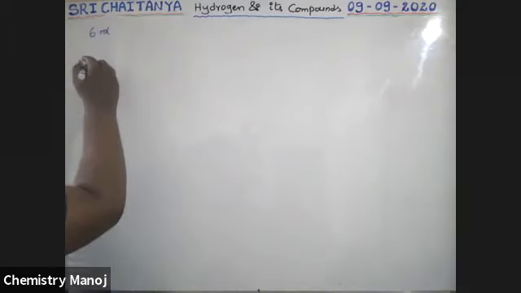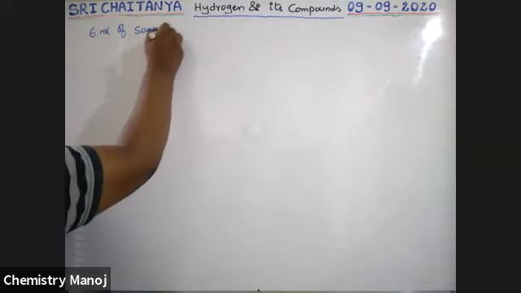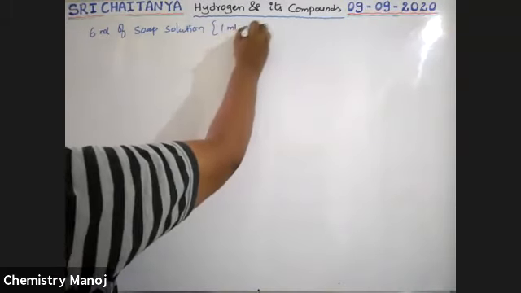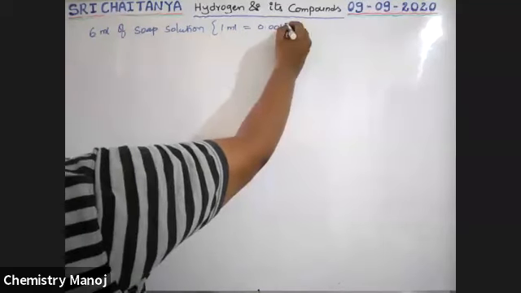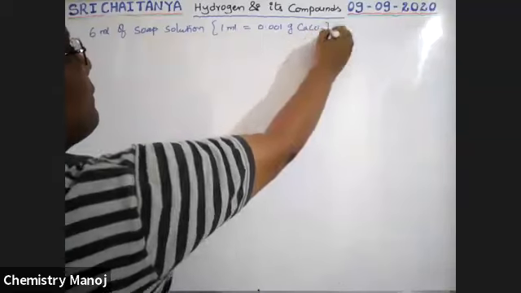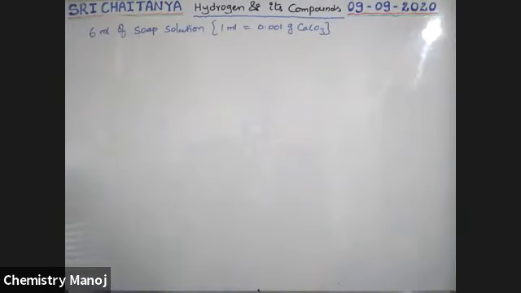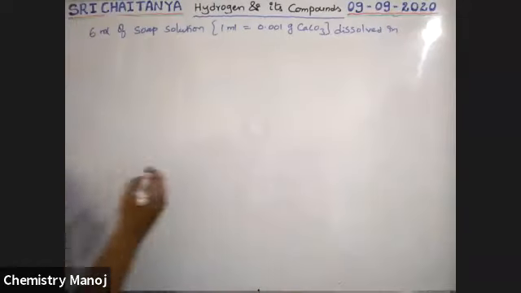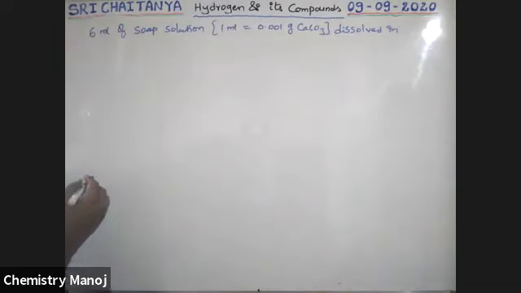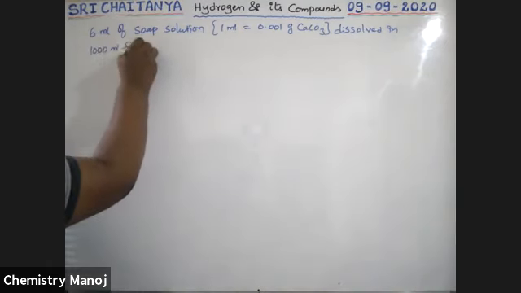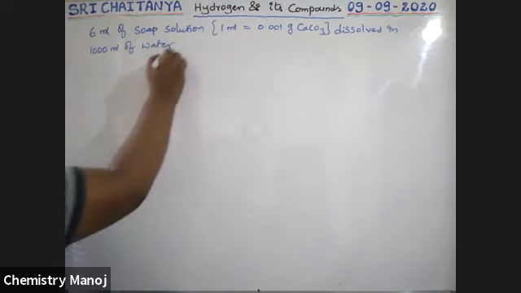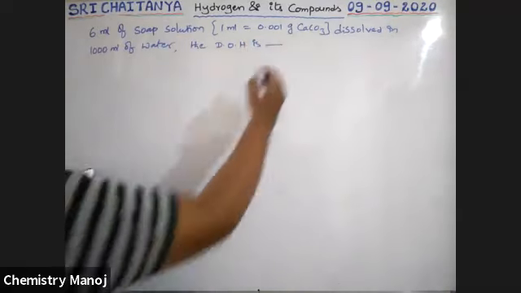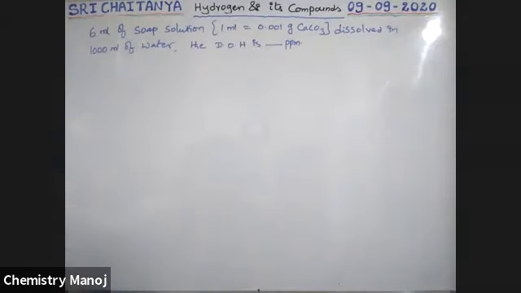6 ml of soap solution, where 1 ml is equal to 0.001 gram CaCO3, dissolved in 1000 ml of water. The degree of hardness is dash ppm.